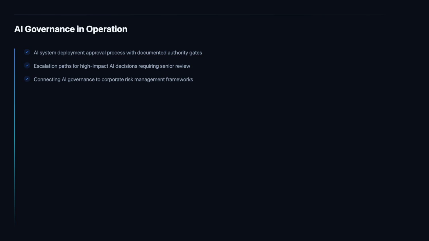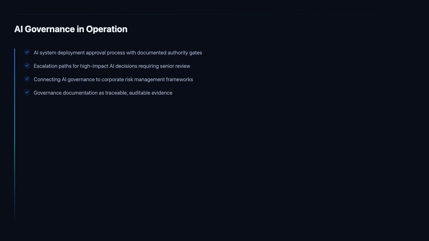AI governance cannot operate as a standalone silo if it is to be effective. ISO 42001 governance structures connect to the organization's broader corporate risk management framework, ensuring that AI-related risks are assessed using consistent risk criteria, reported through established risk reporting channels, and considered alongside other enterprise risks in strategic planning. This integration ensures AI governance informs and is informed by the overall risk posture of the organization.